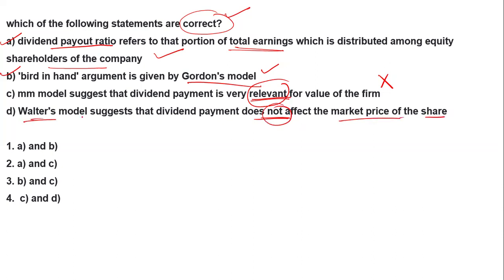Actually, the Walter model is based on relevance. We have already seen that the Gordon model and the Walter model emphasize relevance. They say that dividend payment does affect it. So options A and B are right over here.